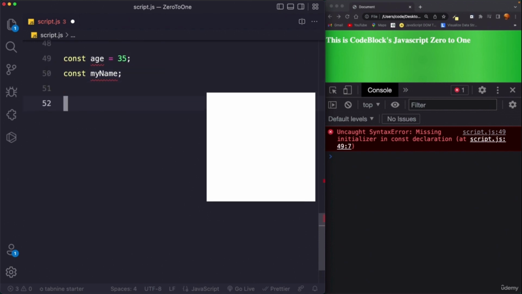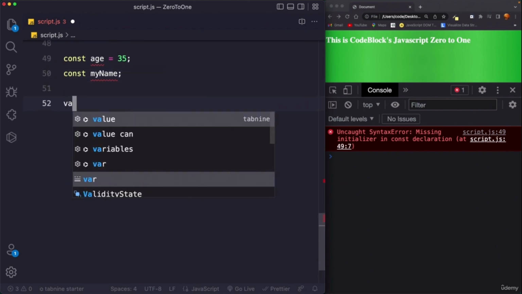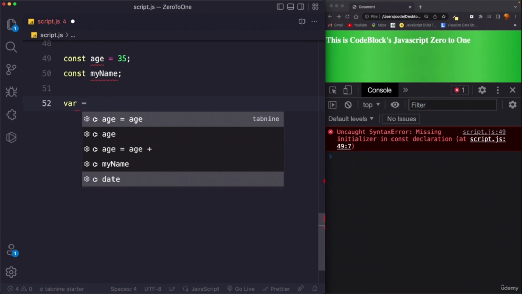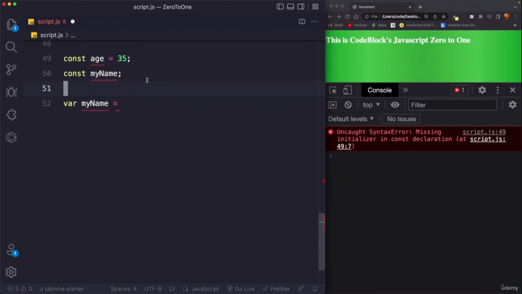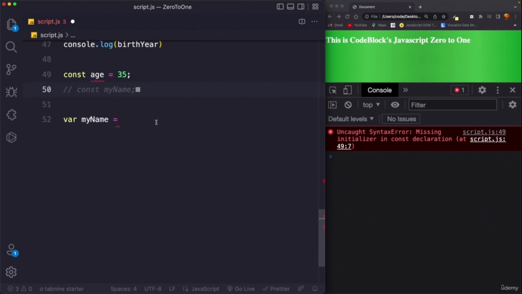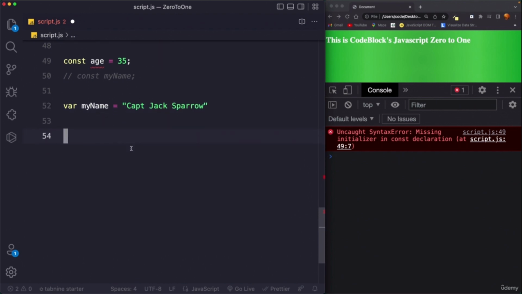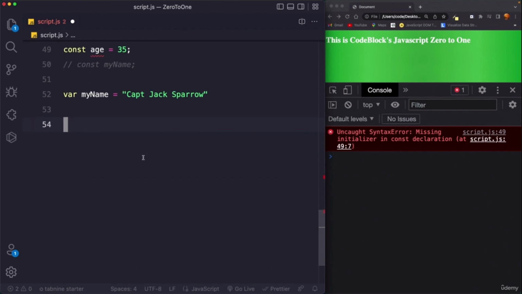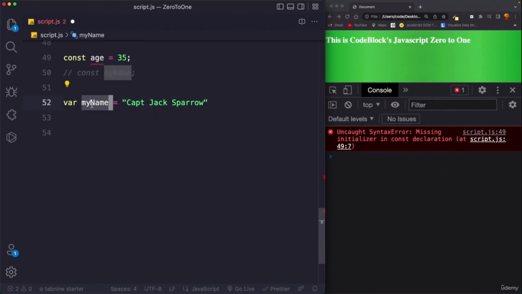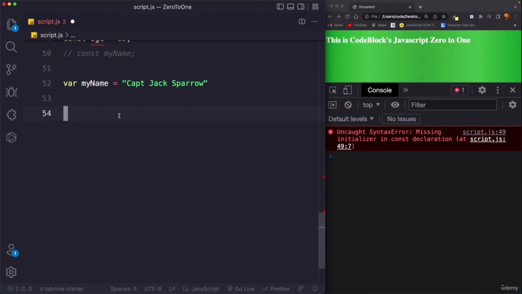Now, to declare a variable, we can use the var keyword. We can say var myName equals, and again, let's comment this out so that we can use this variable name again. So myName, and now we can provide it one more name. I can say Captain Jack Sparrow. So this is completely fine. So var is basically the old way of defining variables prior to ES6, and at first sight it might look pretty much the same as let. So we can write var myName equals a value.